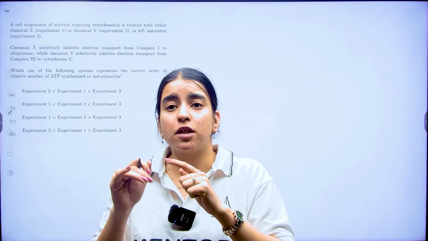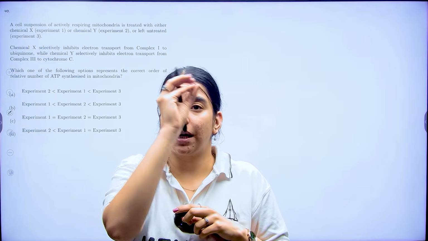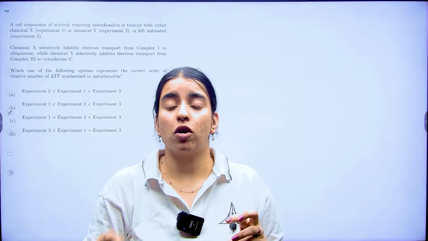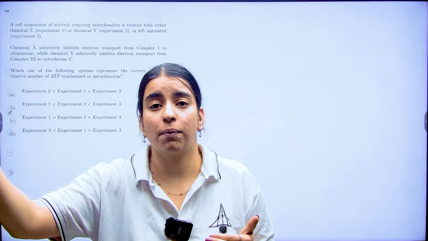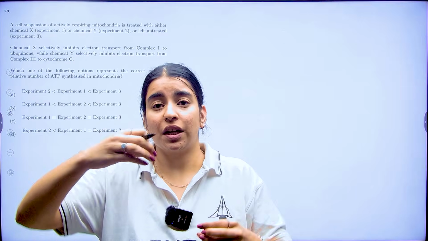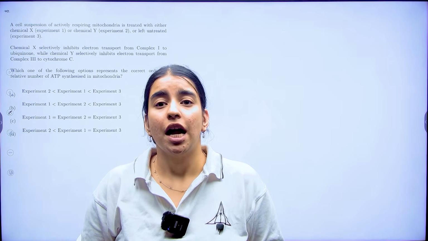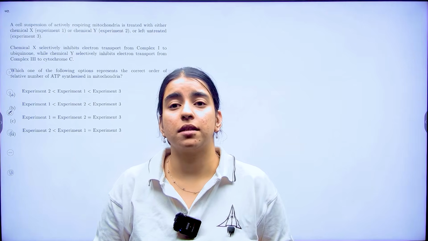Chemical Y is blocking transport from complex 3 to cytochrome C. This will halt the chain completely. Why? Because electrons cannot move beyond complex 3, regardless of whether they came from NADH or FADH2. So here what is going to happen? It will essentially stop ATP synthesis, right?